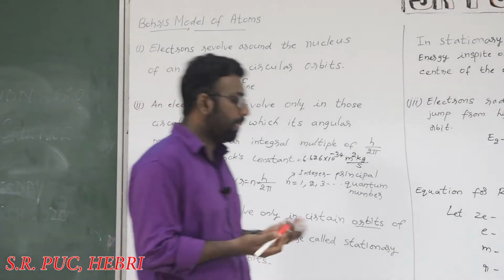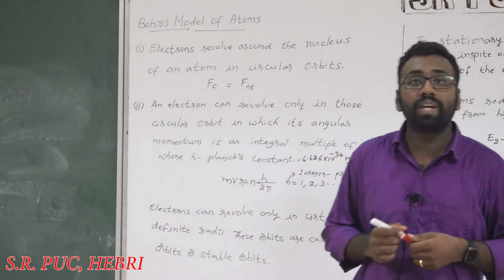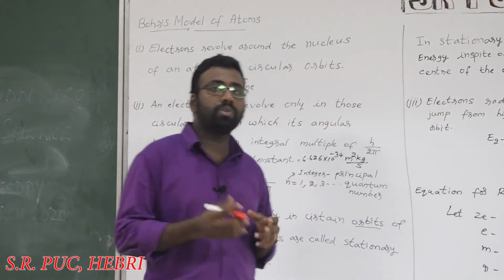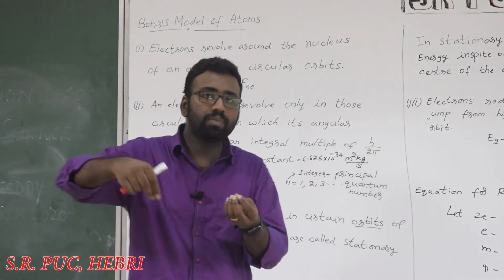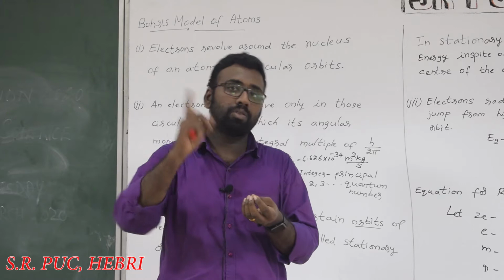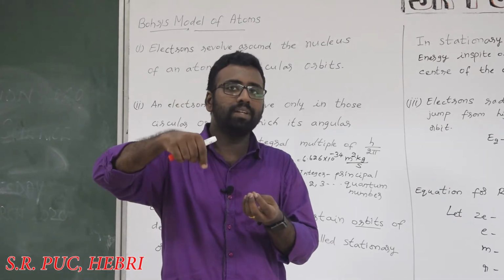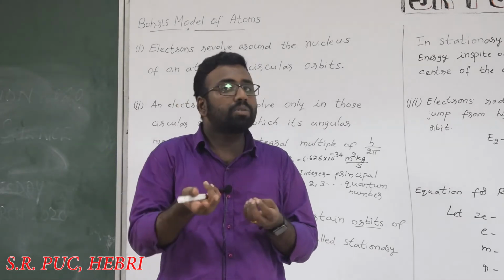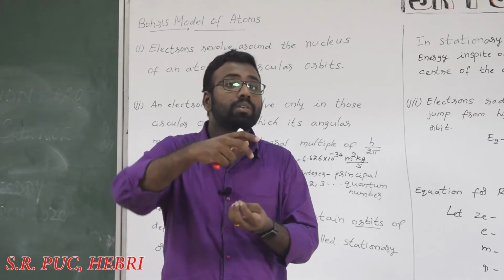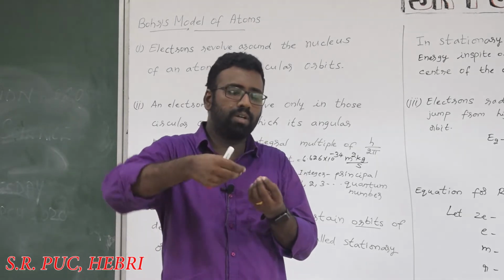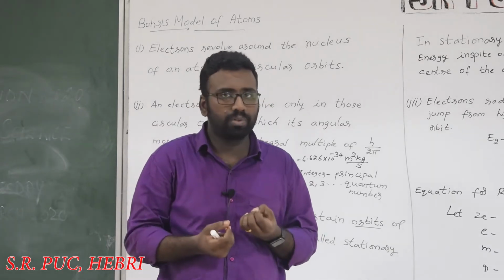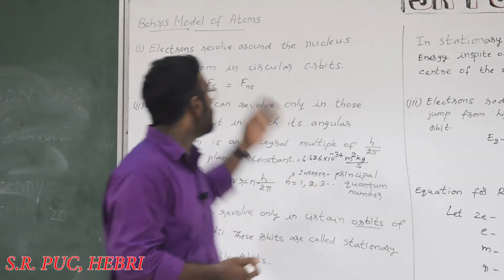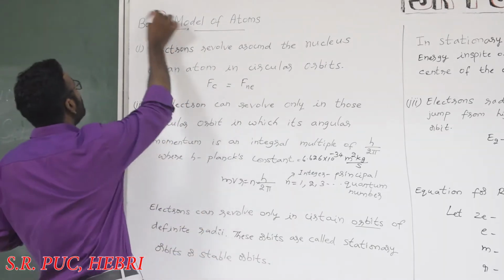Well, students, last time we had seen some failures of Rutherford, right? Rutherford failed mainly because he could not explain why electrons revolving in a circular orbit do not radiate. Maxwell said it has to radiate electromagnetic radiation, but Rutherford could not explain why the emission of electromagnetic radiation was not happening. So next comes the man, Bohr.